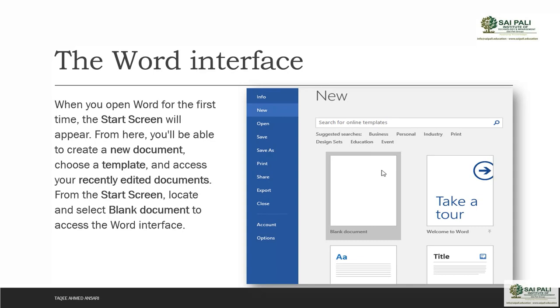When you open Word for the first time, the start screen will appear. Here you will be able to create a new document, or you can choose a template. Templates are predefined configured documents. For example, you want to create a letter. There is a predefined letter format that you can choose, and then